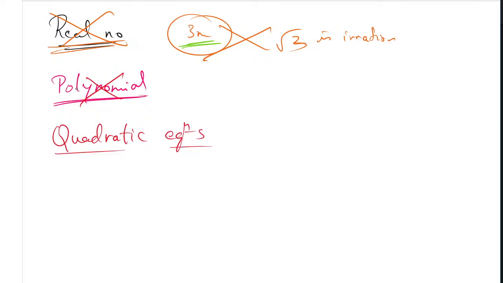Remember there are two types of questions they will ask. One is the quadratic equation formula. You have to solve quadratic equations by the quadratic formula.